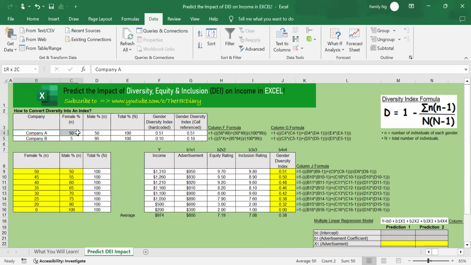But company A has more evenness than company B. This is because the total number of employees in company A is evenly distributed between the male and the female. Whereas in company B, most of the employees are male, and there are only very few females. So company B is considered less diverse than company A.